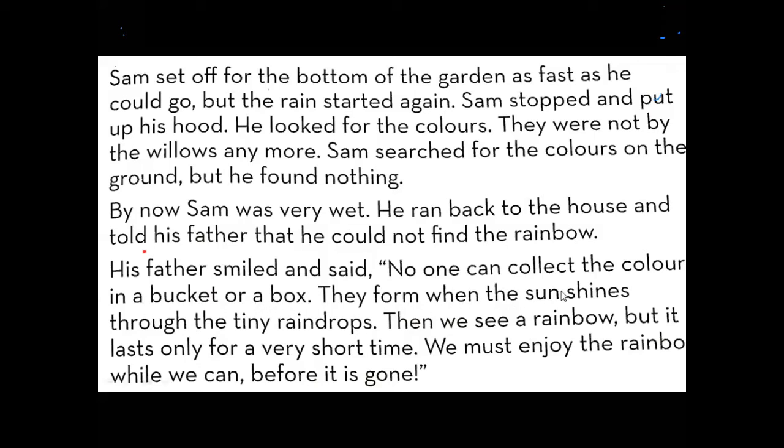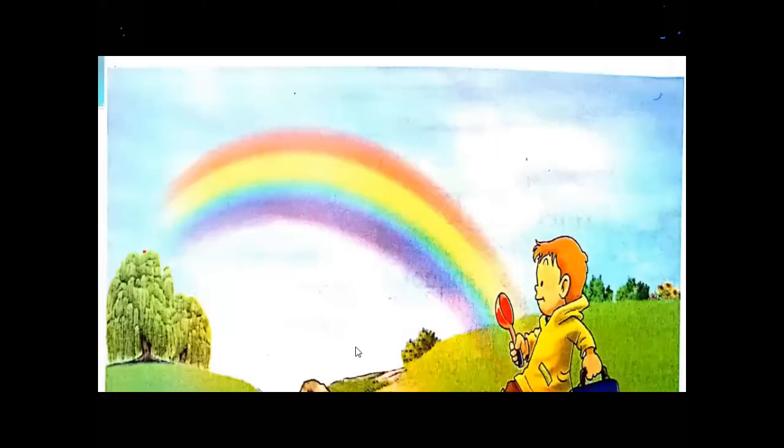They form when the sun shines through the tiny raindrops. Tiny raindrops means small raindrops. Then we see a rainbow, but it lasts only for a very short time. We must enjoy the rainbow while we can before it is gone." Okay? Have you understood about the rainbow?